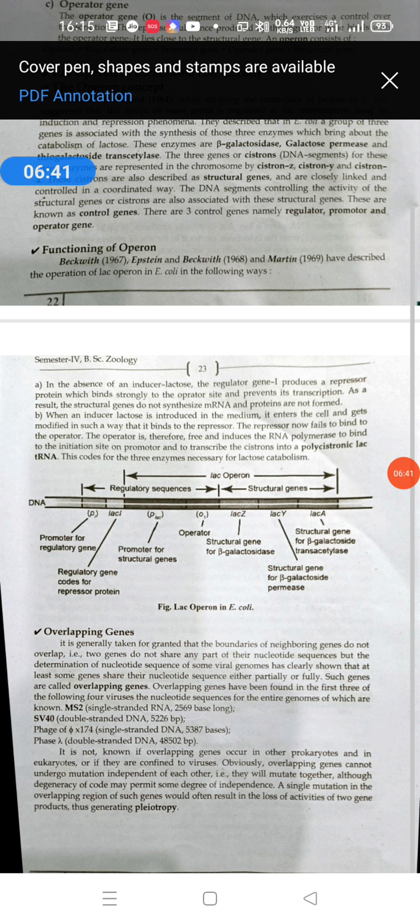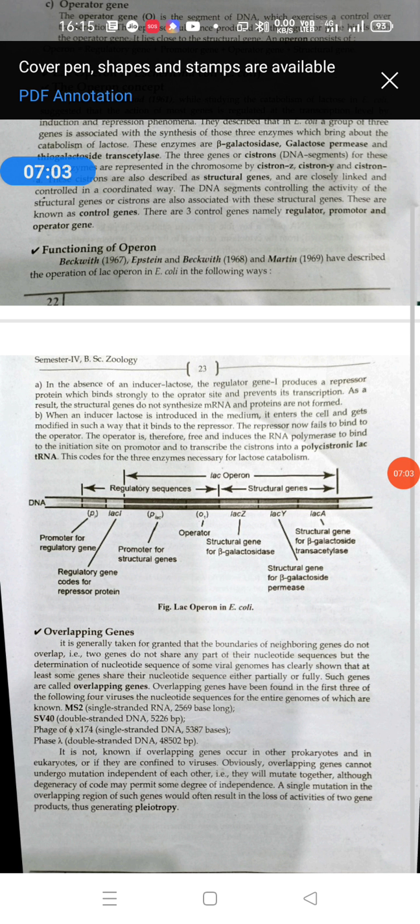But when finally the lactose level is used up and decreases, in that condition the cell uses glucose as an energy source. So glucose binds to the operator and prevents transcription, because when glucose binds to the operator, RNA polymerase does not bind to the operator.